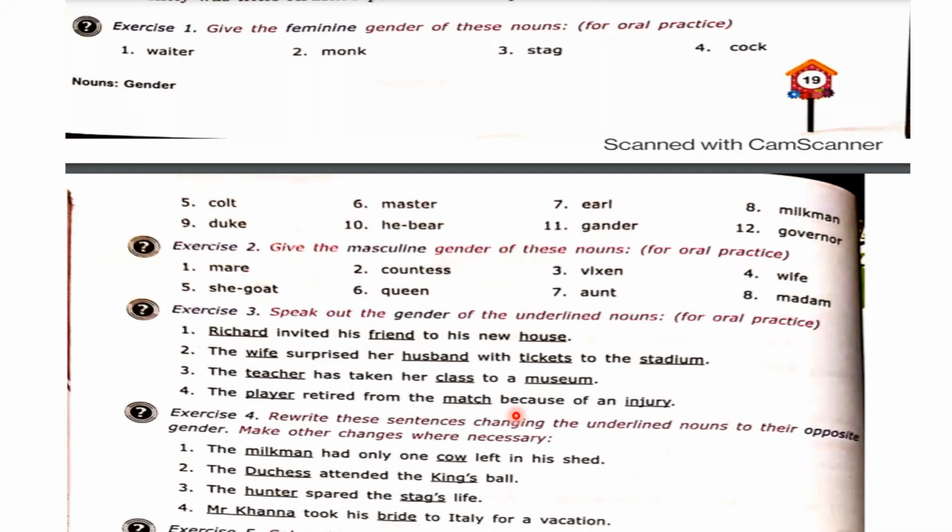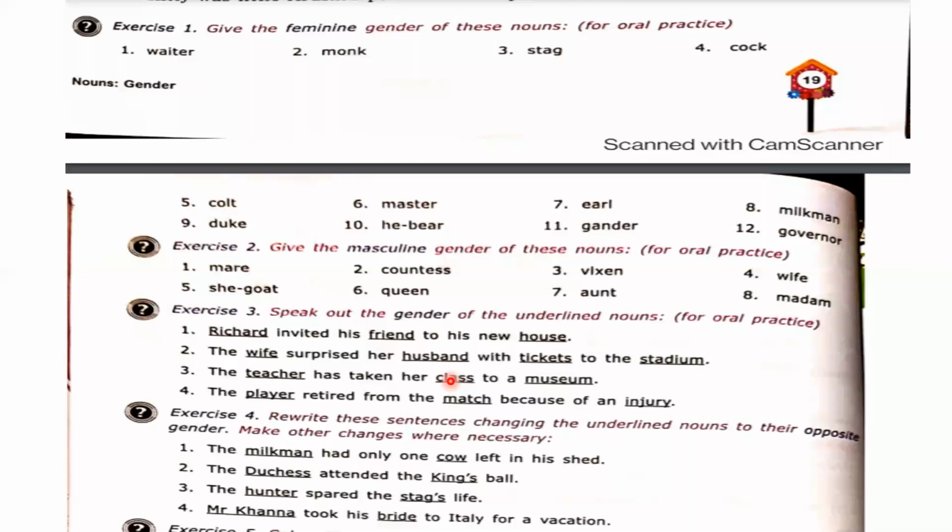Who will tell me the right answer of this sentence? Please raise your hand. Neha, please try to give.